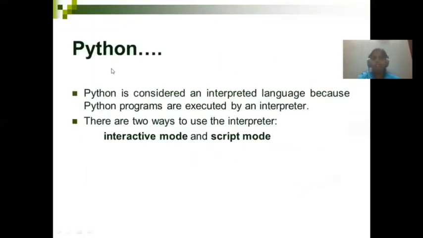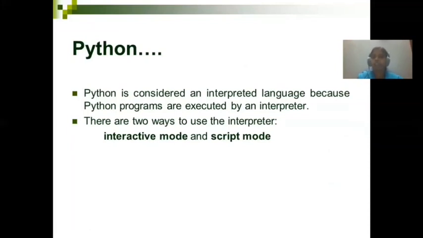As we have already discussed, Python is an interpreter-based language. There are two ways to use the interpreter: one is interactive mode, another is script mode. Interactive mode is a very simple way to understand each and every command and how it works.